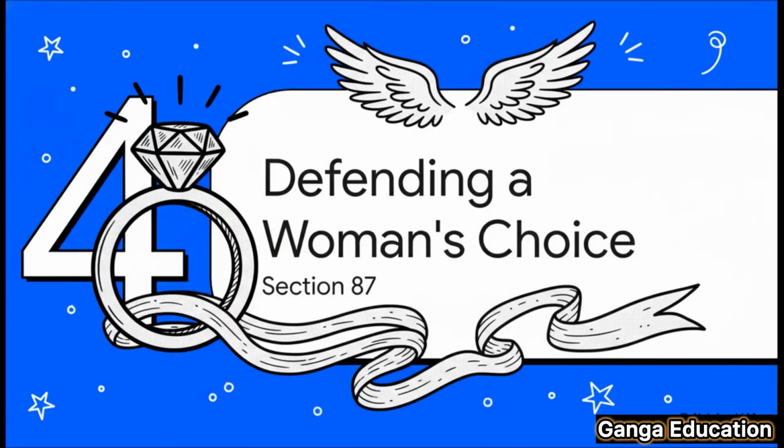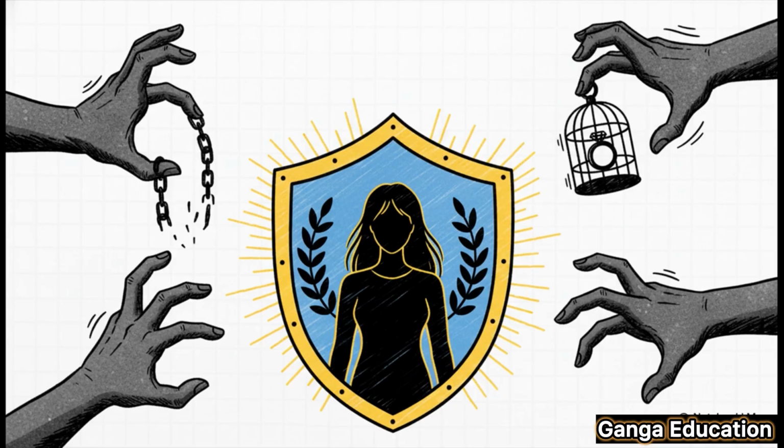Okay, so let's zoom out for a second. The law doesn't just protect a woman when she's already in a marriage. It also protects her freedom and her choice before she even enters one. And this brings us to Section 87. This section is a really powerful shield for a woman's personal liberty. It stands firmly against things like forced marriage, human trafficking, and sexual exploitation. How? By making it a serious crime to compel a woman into those situations.